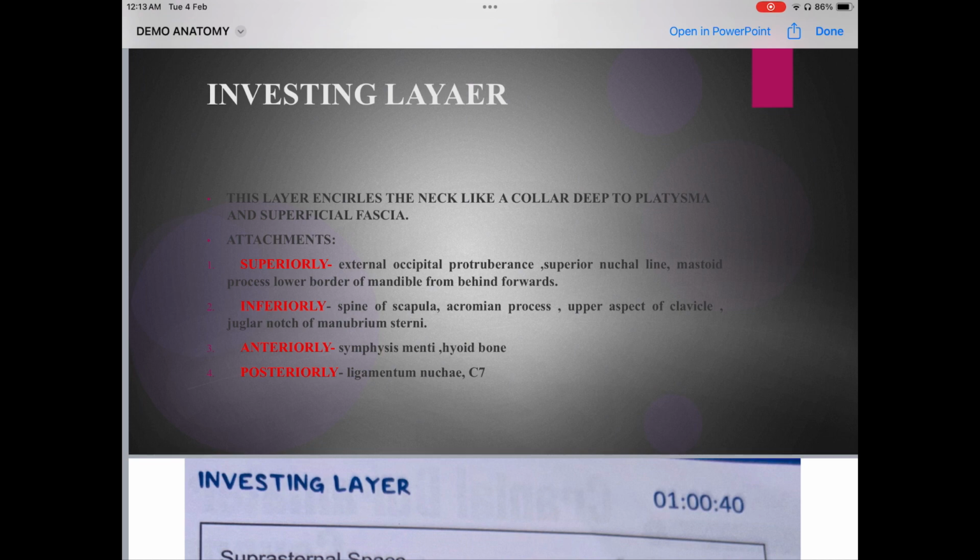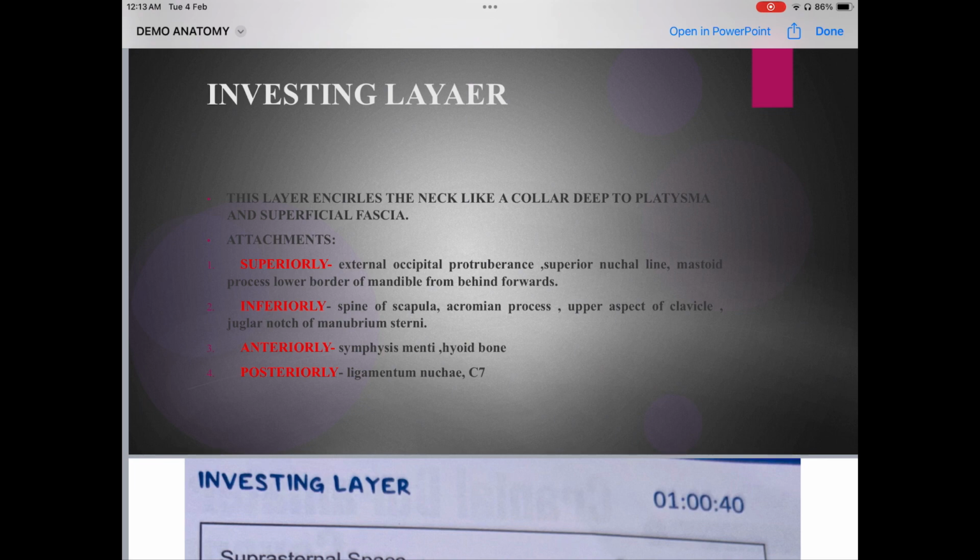Now inferiorly: spine of scapula, acromion process, upper aspect of clavicle, jugular notch of manubrium sterni. I hope you can make out where the scapula is. I'll show you in the figure, don't worry. Now anteriorly: symphysis menti and hyoid bone. Posteriorly: ligamentum nuchae and C7.